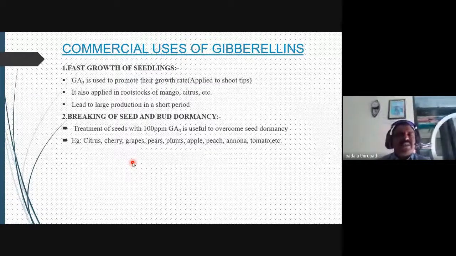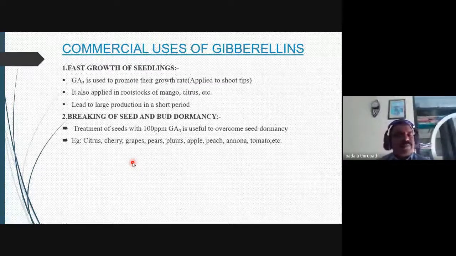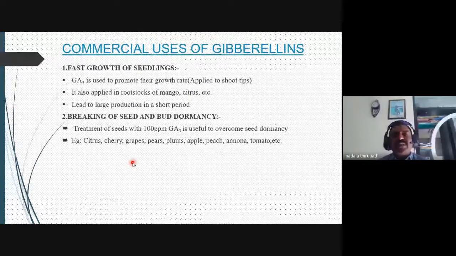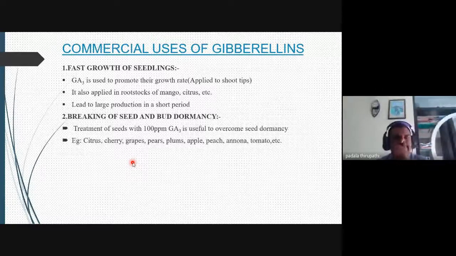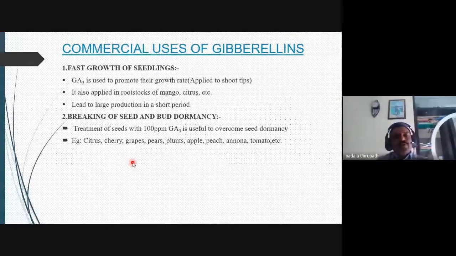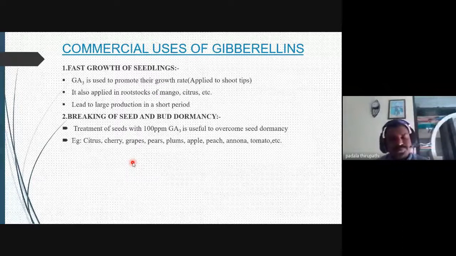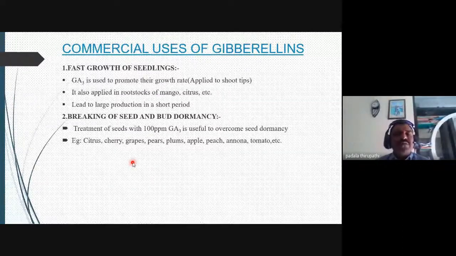GA3 is very important for promoting the growth rate when applied to shoot tips, and it is also applied to root stocks of mango and citrus, leading to large production in a short period, producing a large amount of fruits and different parts of the plants in a very small amount of time.